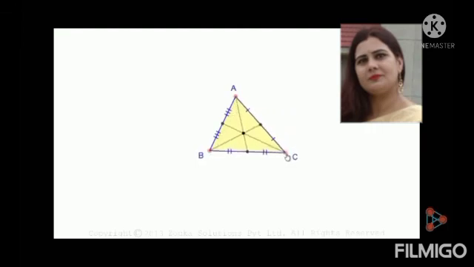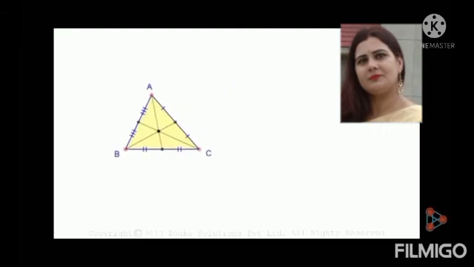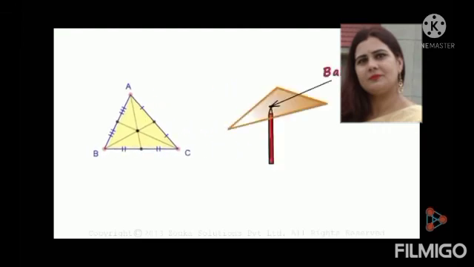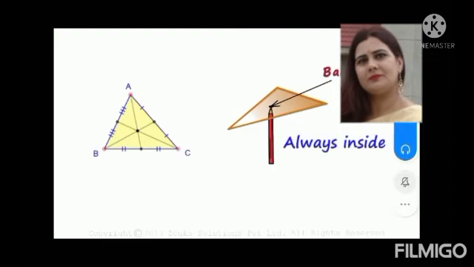Actually, it is kind of intuitive if we look at our previous examples. If we want to balance the cardboard at a point which is the centroid, of course it cannot lie outside. It will always lie inside the triangle.